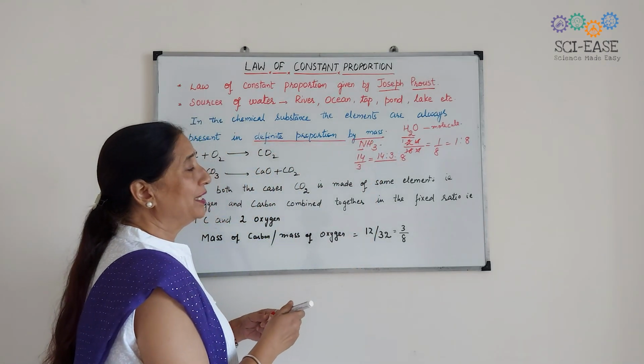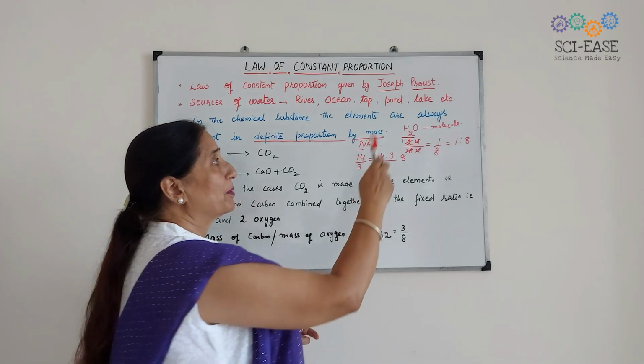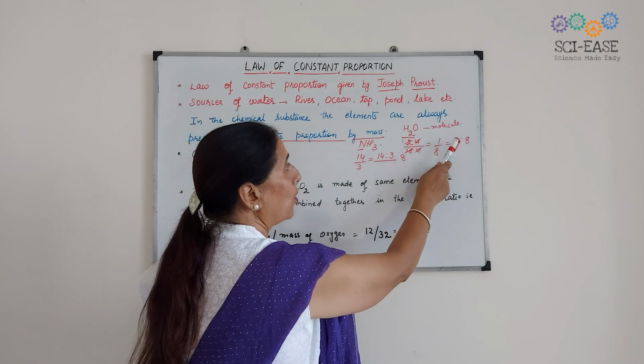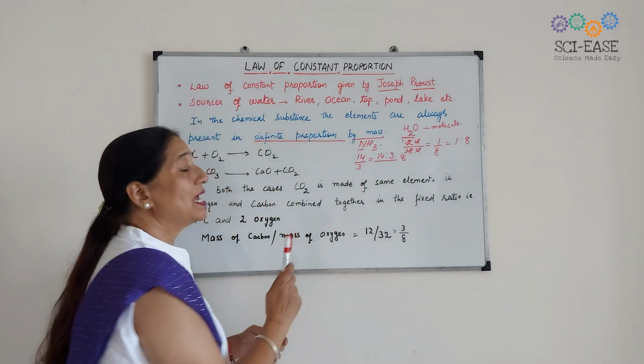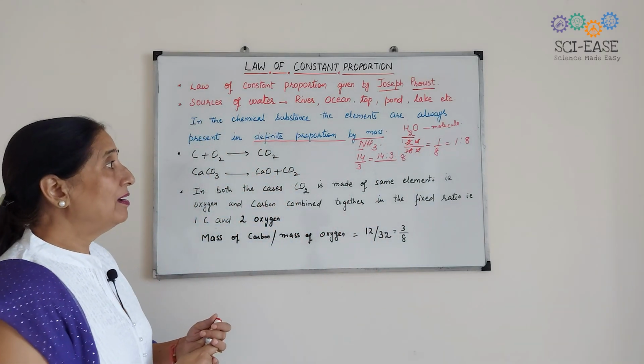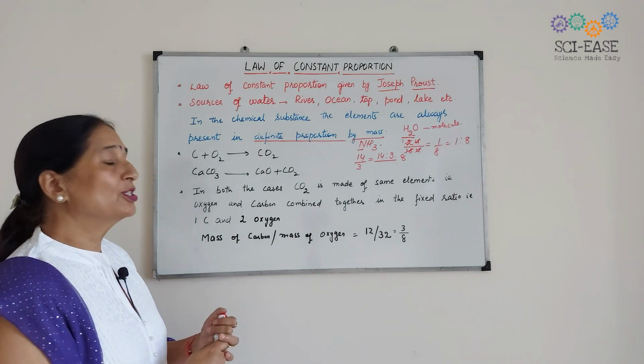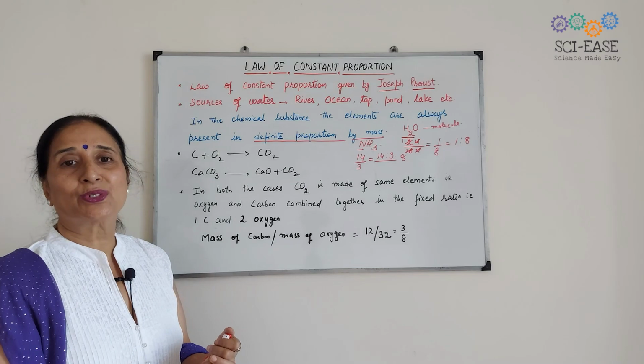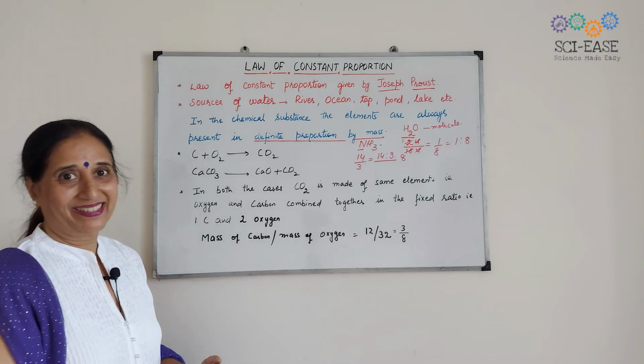I have told you in case of water, the proportion of hydrogen and oxygen is always 1:8, and in case of ammonia,